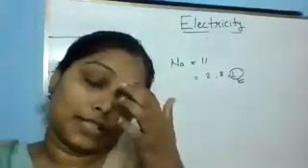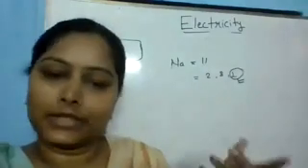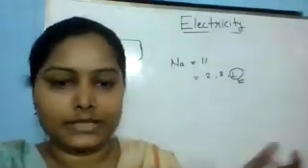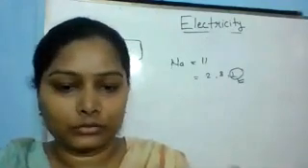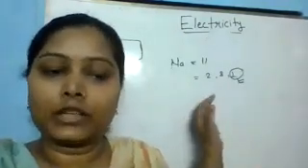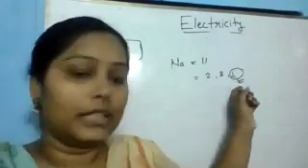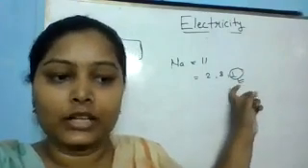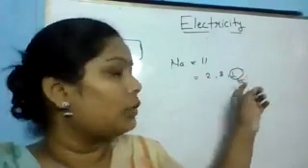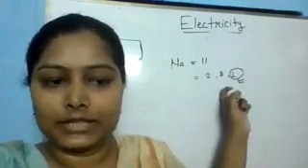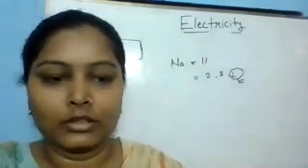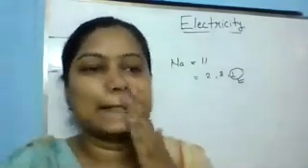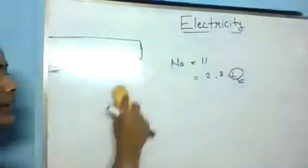The basic difference in the property is that a conductor can easily pass the current through it, and an insulator does not allow the current to pass. In a conductor we have free electrons for the motion. That's why the flow of current is very easy in the conductor. Okay, is this clear? Yes, ma'am. Now let's move to the next point.